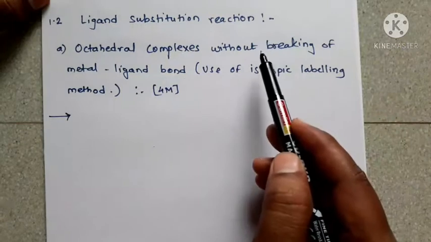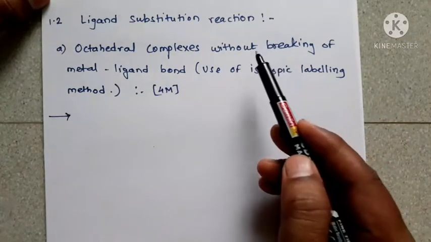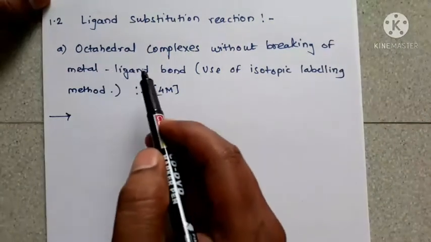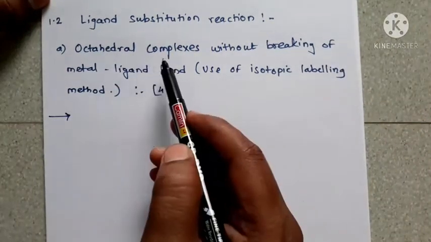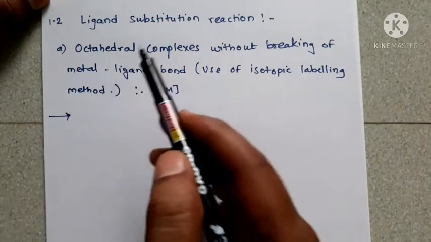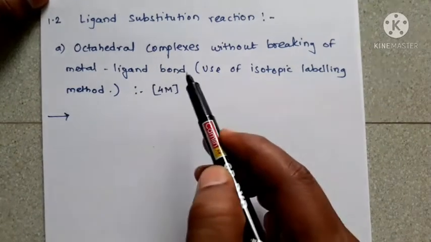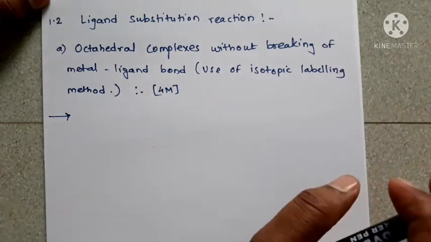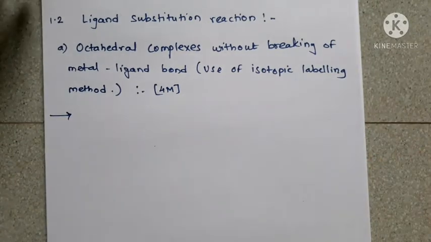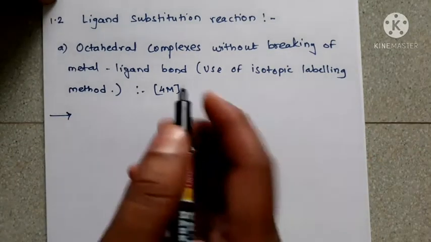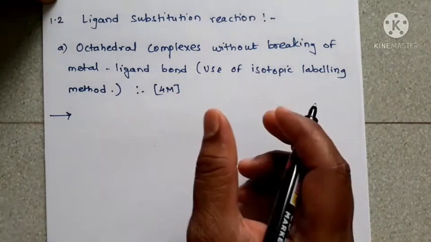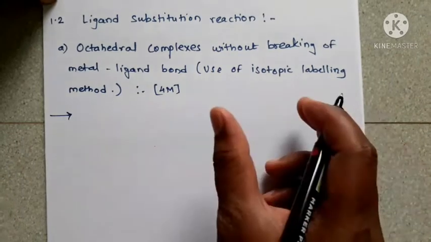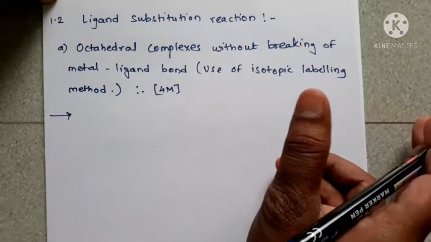In this octahedral complex without breaking of metal ligand bond, that means the metal in the complex does not break the metal ligand bond, by using the isotopic labeling method. So let us see. These are substitution reactions in which exchange takes place without cleavage of the metal ligand bond.